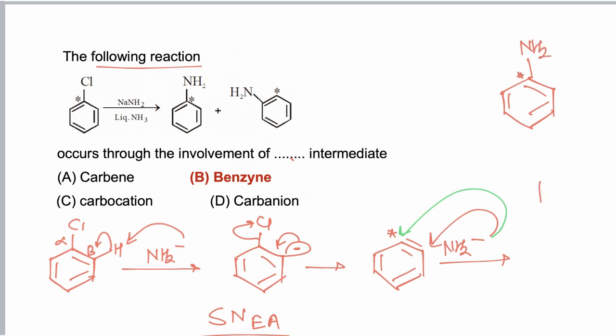Along with this product, there is a possibility of attack of NH2 onto the carbon adjacent to the leaving group. So another product is formed. Both the products are formed in equal quantity, and the reaction takes place via formation of a benzyne intermediate, and the reaction takes place via the SNEA mechanism.